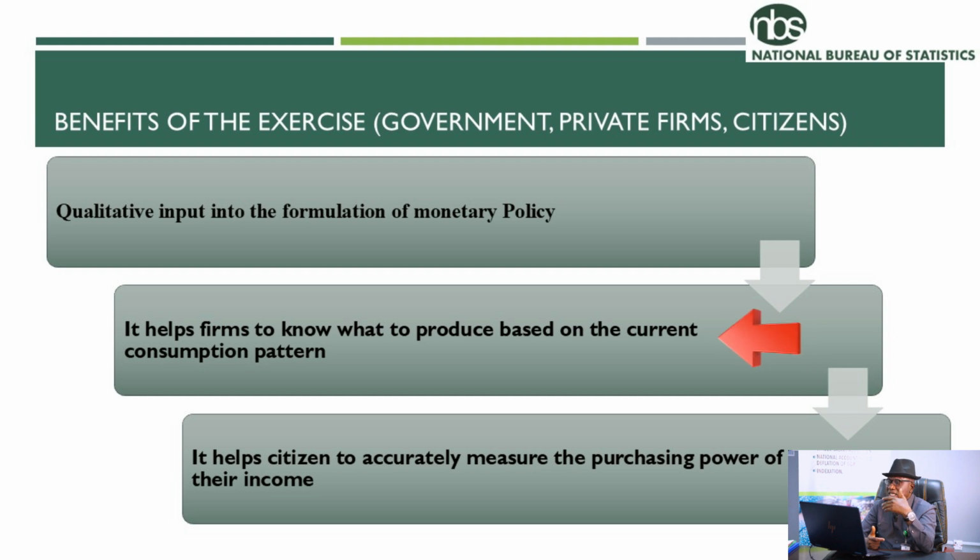It also helps producers, because with the new weighting structure, producers will know what to produce, because these are the weighting structures of people living in Nigeria, and that means what they spend their resources on. Producers will know the area to produce more and what to produce less. So these are some of the benefits. Even to Nigerian citizens, people living in Nigeria, you can optimally measure what the money in your account, the money in your purse, can buy. That means the purchasing power of your income can be optimally measured and determined.